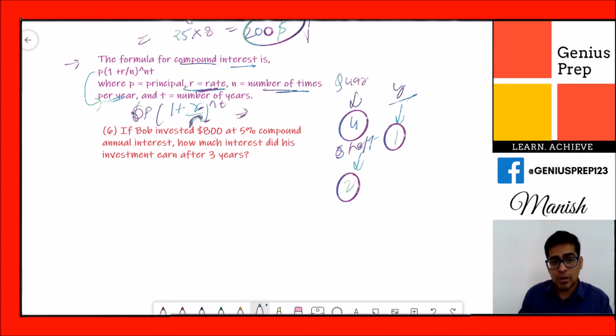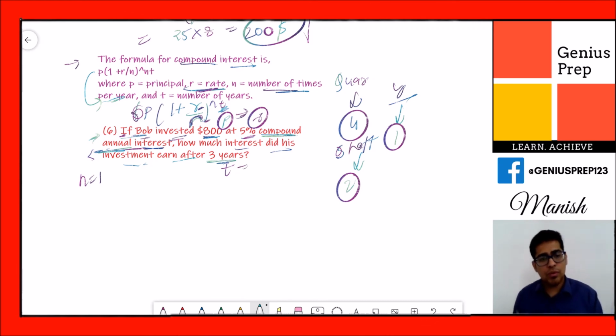It depends on how many times you are calculating interest in the question, and t again is the number of years. Okay, let's solve the question related to this. It's the same question but now we are doing compound interest. If Bob invested $800, so this is our P, at 5% compound annual interest rate, this is R. Compound annual interest means they are calculating annually, so n will be equal to 1. How much interest did his investment earn after 3 years? So t is 3 years.